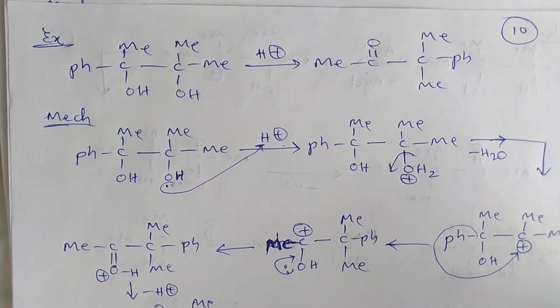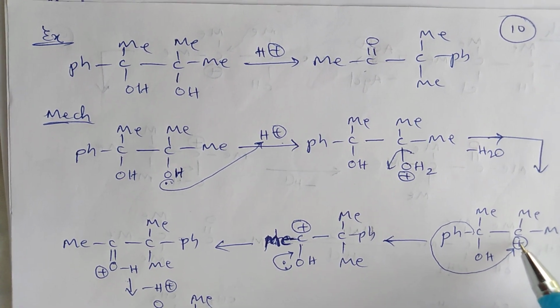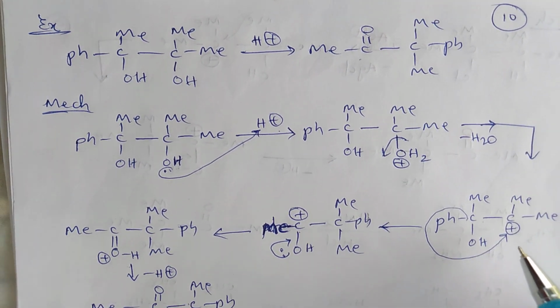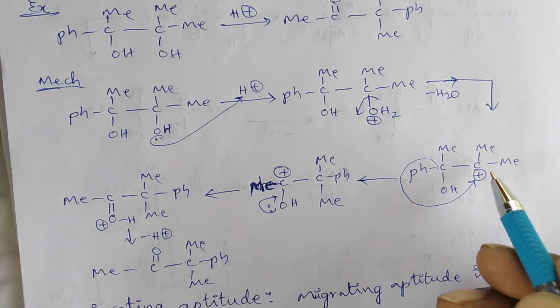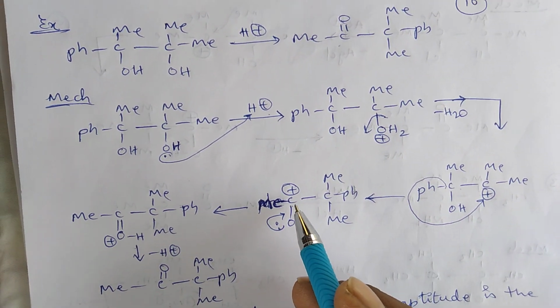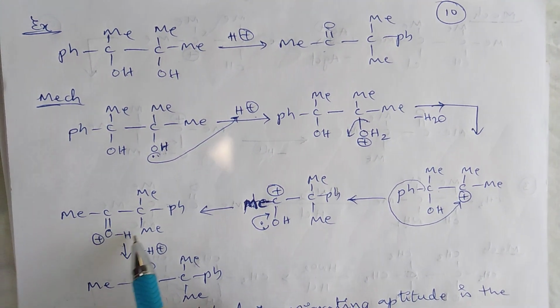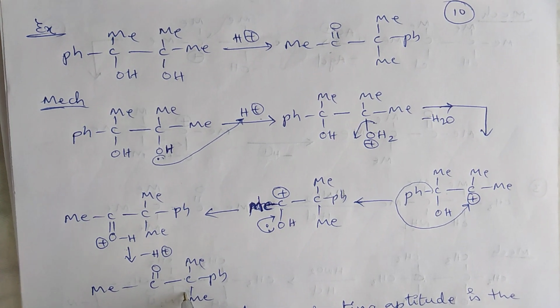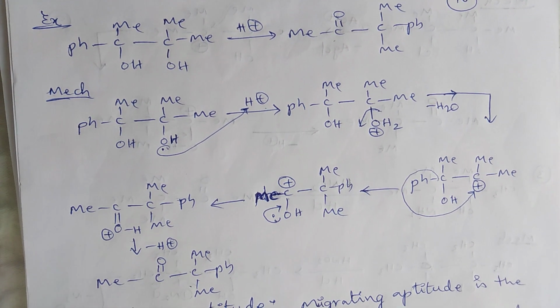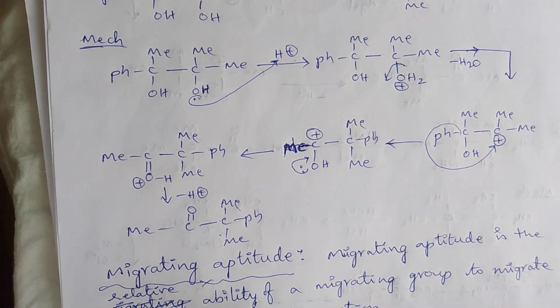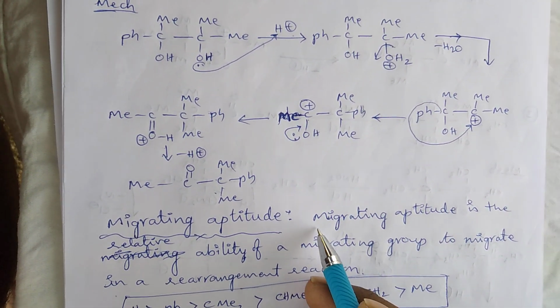By the loss of this water molecule, this carbon center has positive charge, and by the migration of this phenyl group to the carbonium ion, finally by the loss of H plus ion the resulting product is pinacolone, in which the main concept is migratory aptitude.